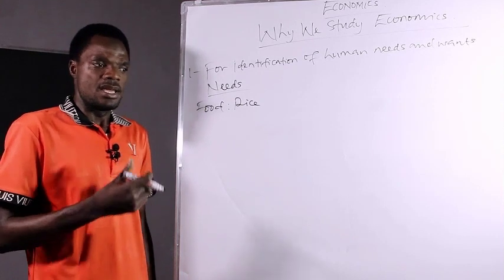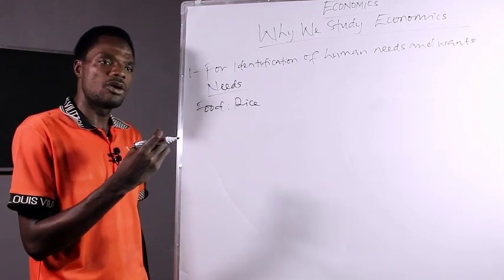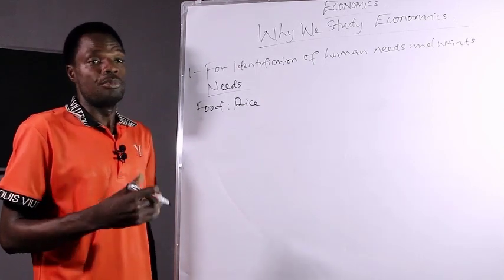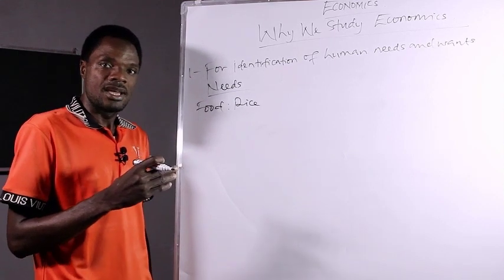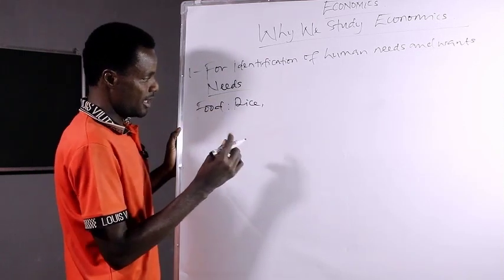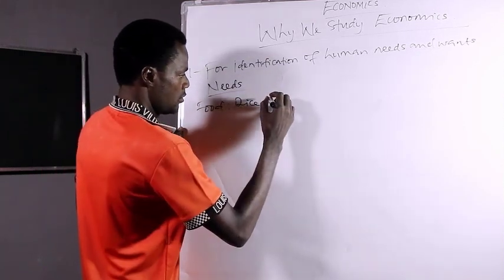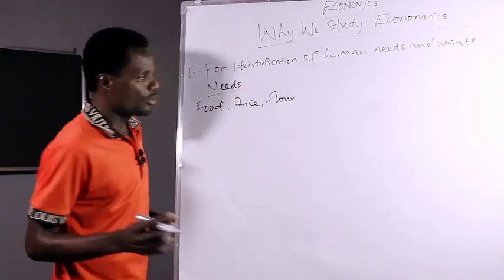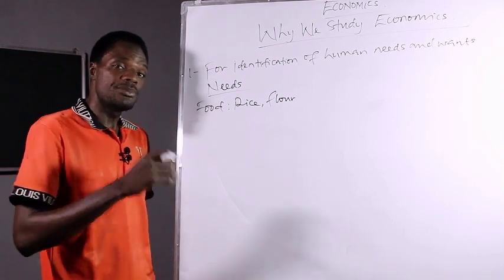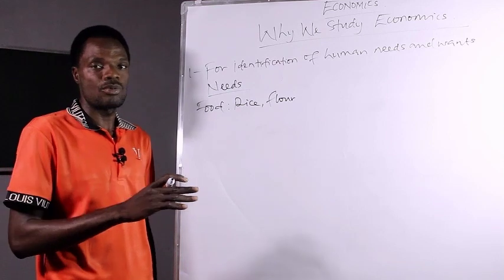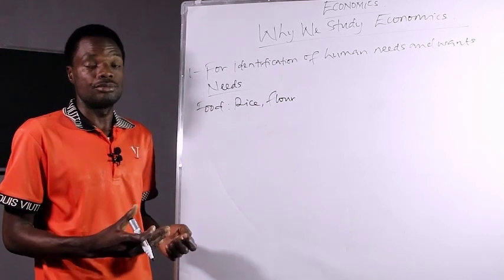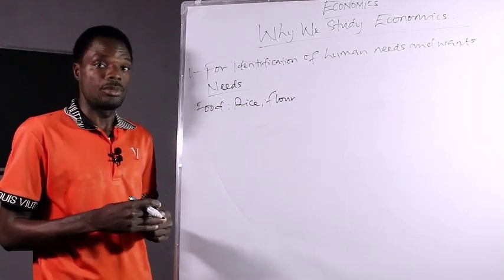But to what amount? You can see a poor person buying a cup of rice until after some time, then that person will buy another cup of rice. But a rich person will buy a lot of rice and eat from it. Now, after rice, then we can have flour. You can argue with me that flour is being afforded by everybody, but to what amount? The amount being purchased by the rich and the poor is quite clear. A rich person can buy a lot of flour, maybe a sack of flour, but a poor person can only afford to buy a cup of flour.